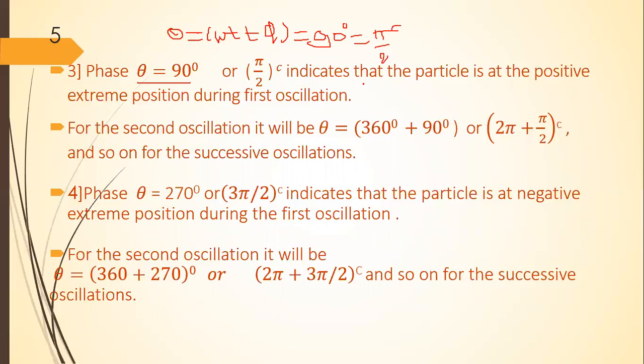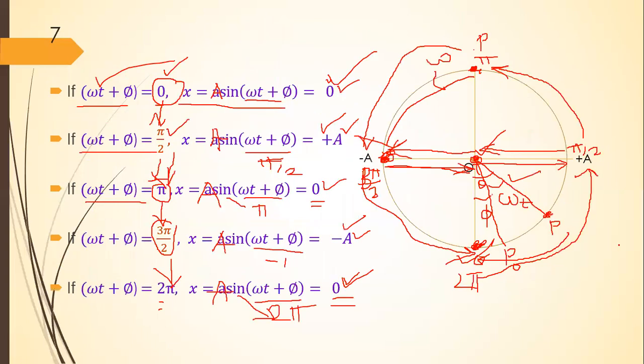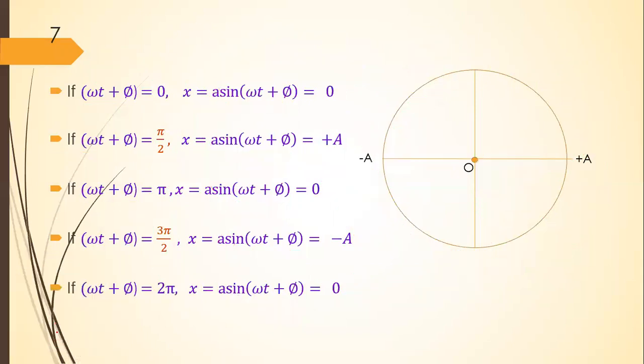It indicates that the particle is at the positive extreme position during the first oscillation. Here we have seen that when this angle theta is equal to pi by 2, the particle is at the positive extreme position, like this, during the first oscillation.